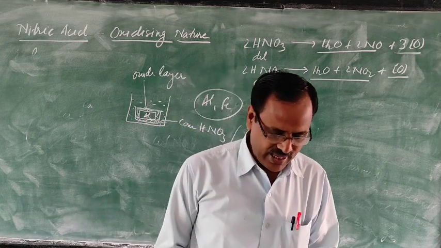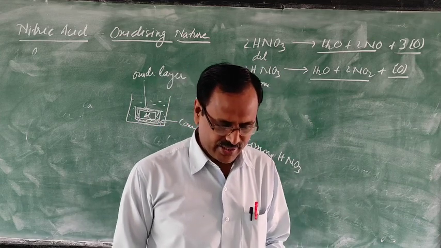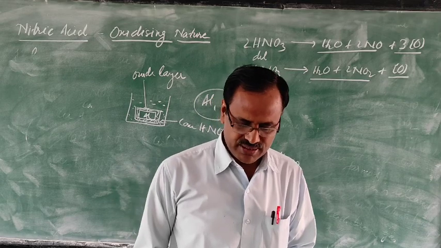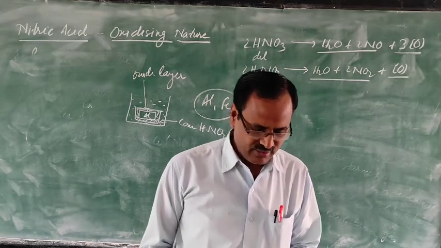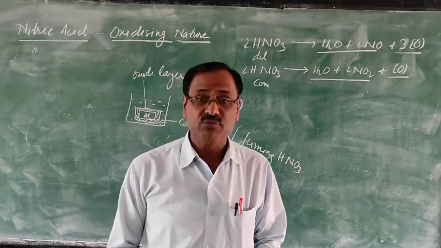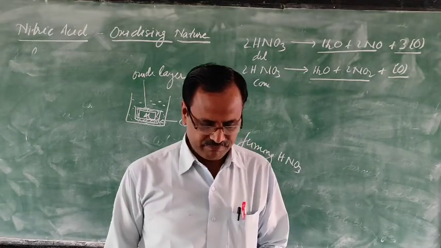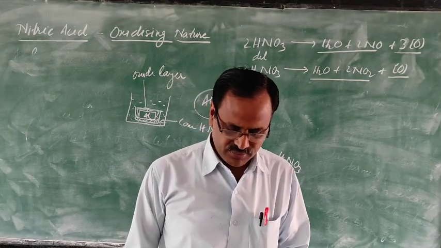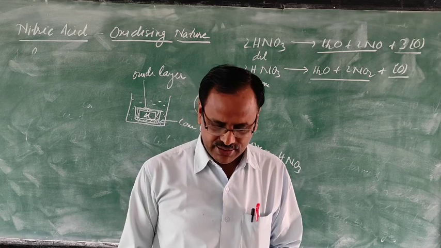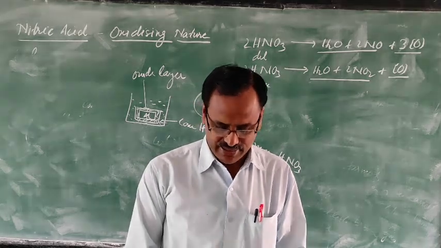Second point, iron and aluminium are rendered passive due to formation of a thin oxide coating on the surface of the metal, which prevents further reaction. If the oxide layer is removed mechanically or chemically, the metal becomes active again.